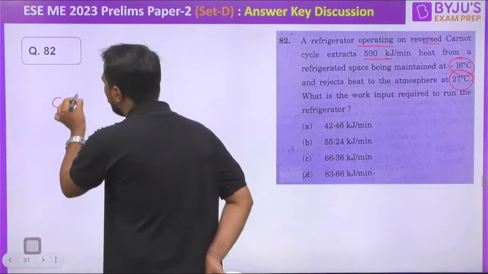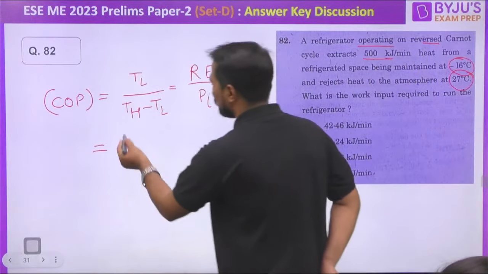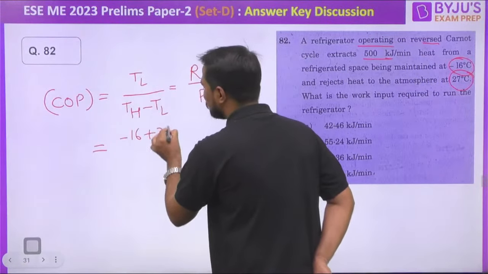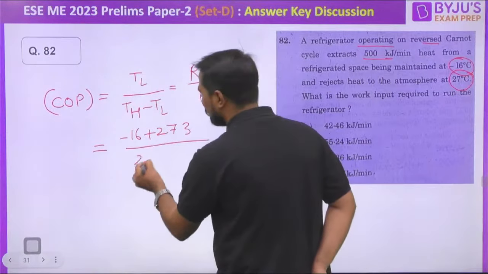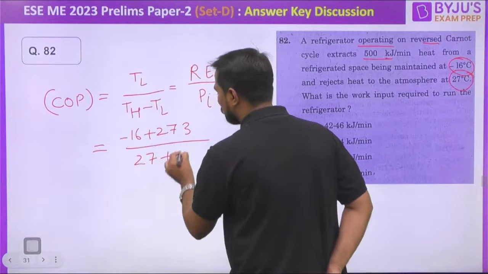That is equal to T lower divided by T higher minus T lower. That is also equal to how much? Refrigerating effect divided by power input. Is it or not? So after that, TL is TL minus 16 plus 273, divided by T higher. How much is the value? 270 minus plus 16. This refrigerating effect 500 divided by power input. Can you please tell me the power input?